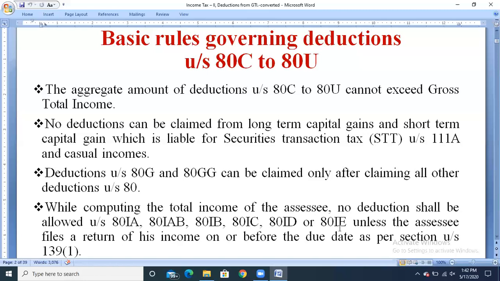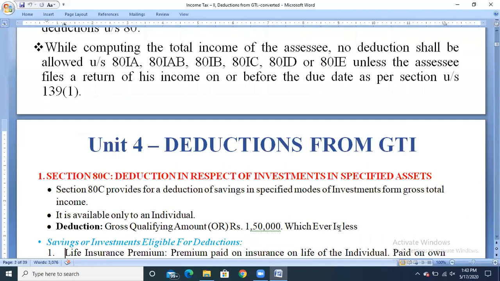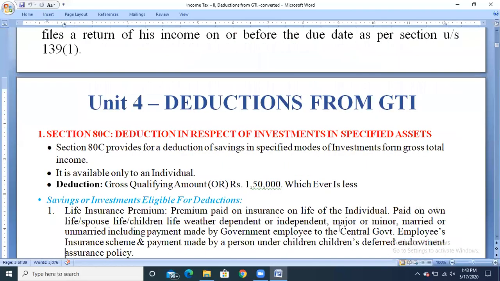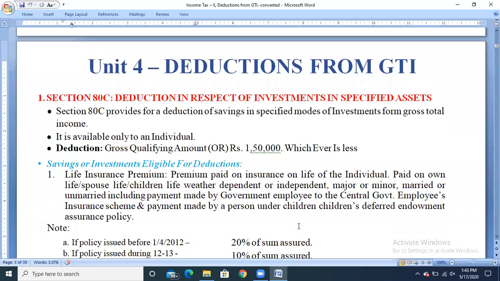Let's move on to the first deduction, section 80C, which deals with the deduction in respect of investment in specified assets. There is a chance of asking a 2 marks question as well as a 6 marks question: explain the list of securities or assets which are given under the deductions under section 80C.